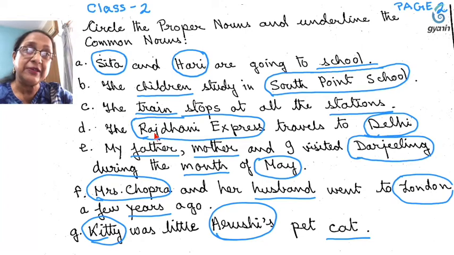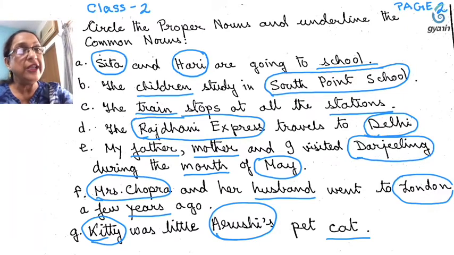Number D is Rajdhani Express travels to Delhi. So Rajdhani Express is the name of a particular train. That is why it is a proper noun, we are circling it. Delhi also is the name of a particular city, so we will circle it. Number E, my father and mother. Father and mother are not my father and mother's names. All fathers can be called father, all mothers can be called mother. That is why father and mother are common nouns.